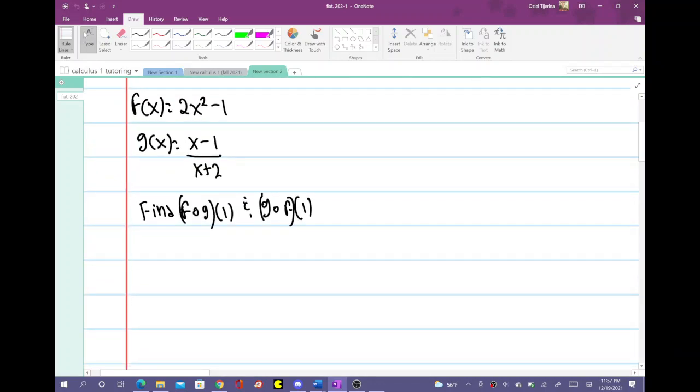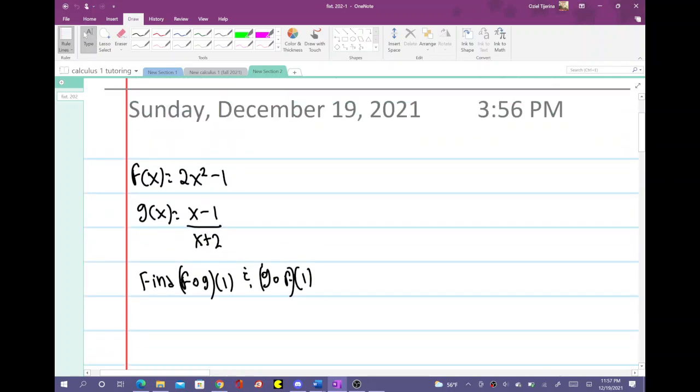So we want to do this problem here that says we have two functions, f of x and g of x, and it's saying find f of g of 1, or f composed with g of 1. This is composition of functions.